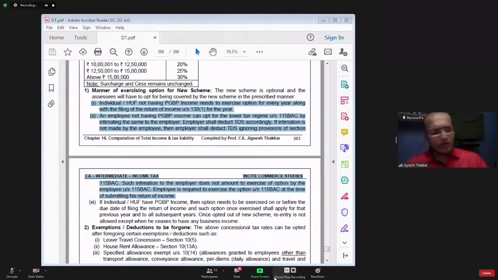To that, you add surcharge, you add cess if applicable. Cess is always applicable. Then you find out the final tax liability. The employer is dividing that final tax liability by 12 and deducting it as TDS every month. This tax liability is ascertained by applying the provisions of section 115BAC. Till now, have you understood, Dikshit?